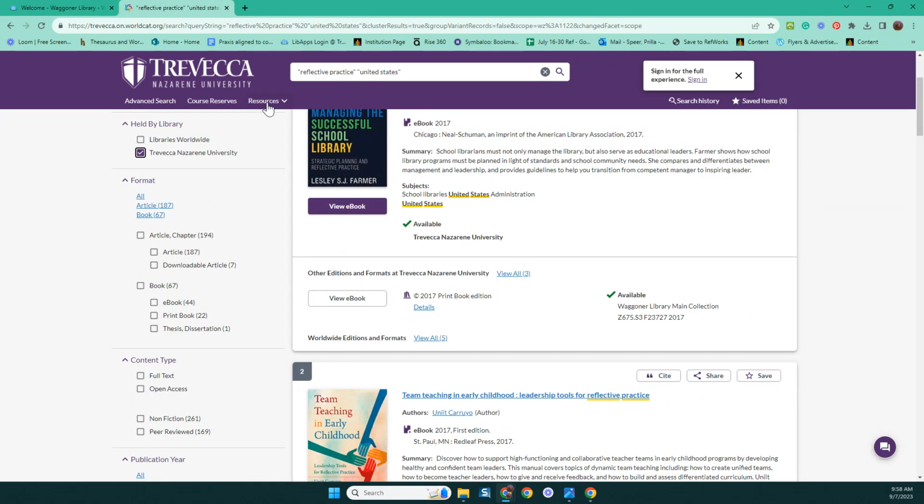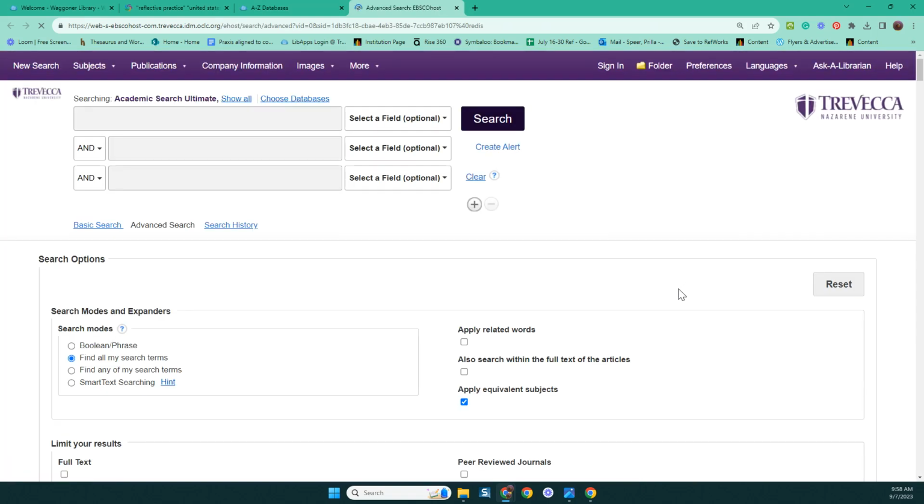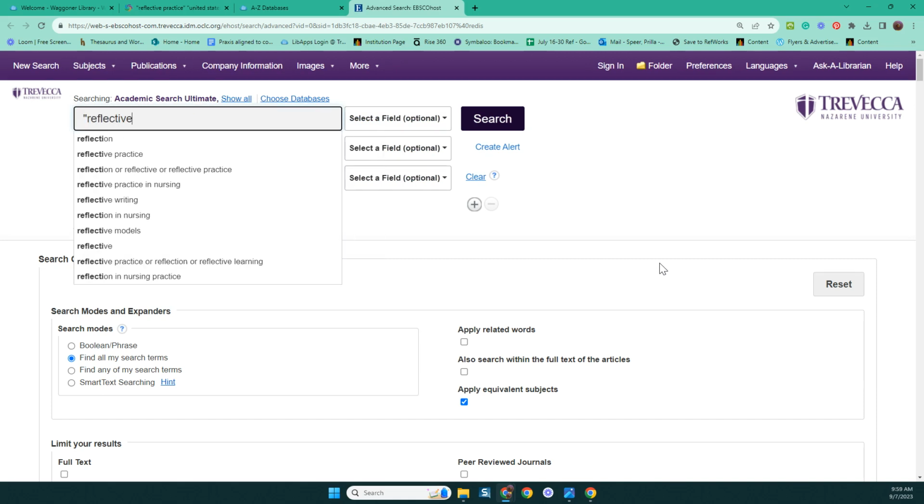Okay, say you're in the database. So I'm going to go up here to resources and just go to my database list. And I'll choose the broad one that you are all searching, say All EBSCO Databases, which is a collection of multiple EBSCO databases, from psychology to religion to business to library science to general literature, okay? So once again, we're in the advanced search. We're going to put in reflective practice, and I'll just do practice here.